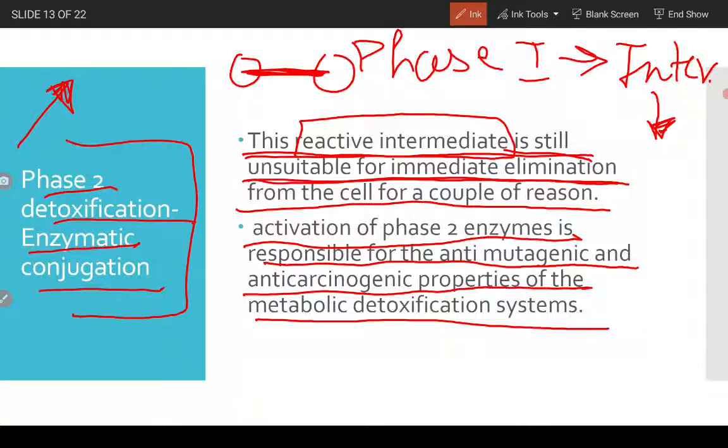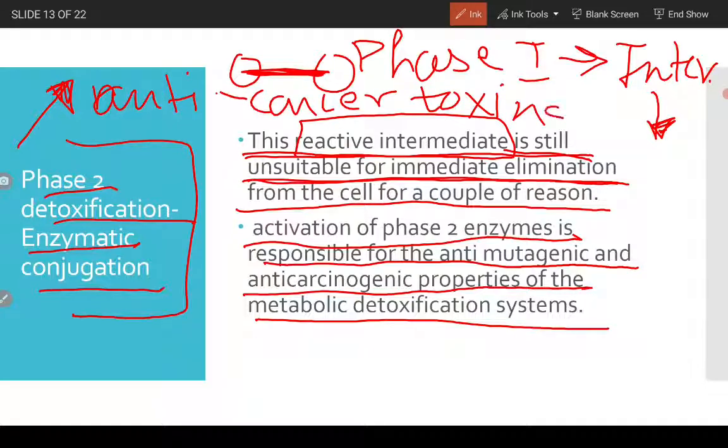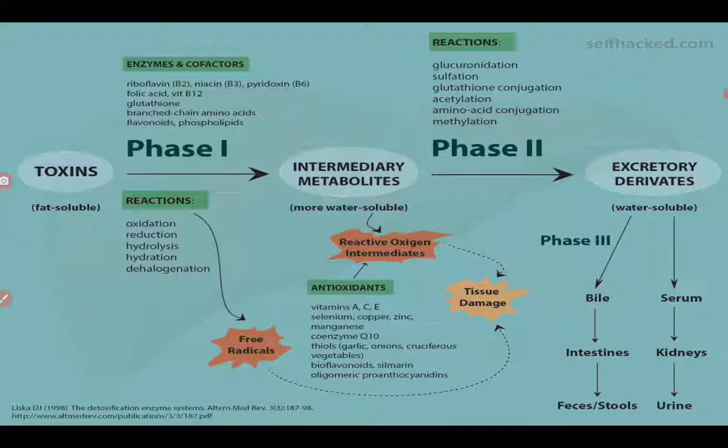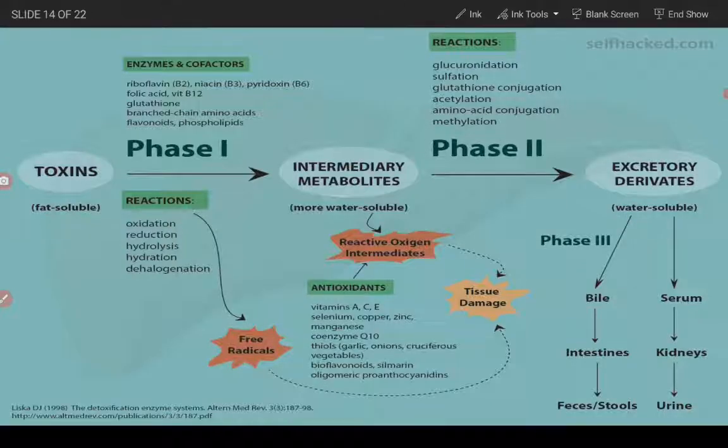So in phase 2 what happens? Anti-mutagenic, anti-carcinogenic, anti-cancer toxins are removed in phase 2. Let's see how that happens. Again let's go back to this. We have studied phase 1 already, what reactions happen, and this intermediate formed is still not ready to be excreted.